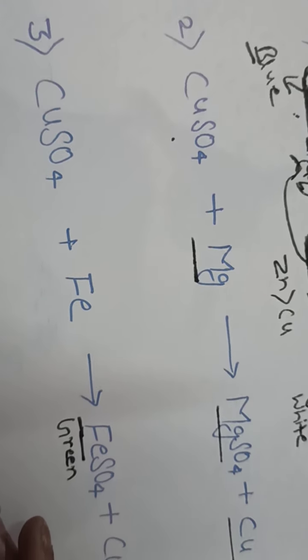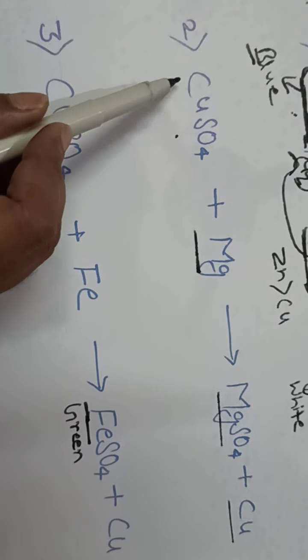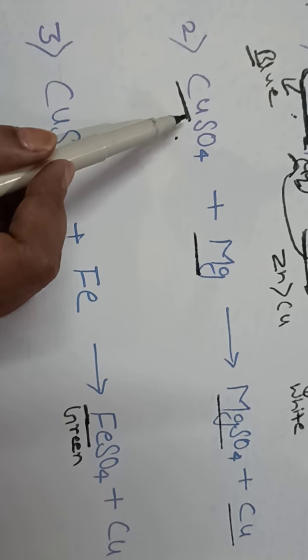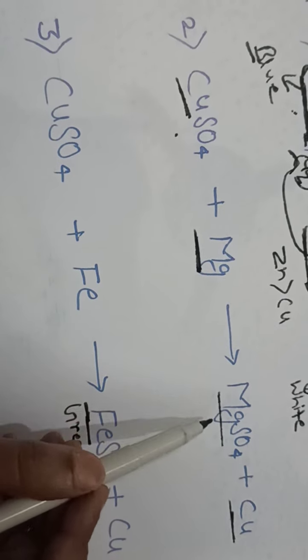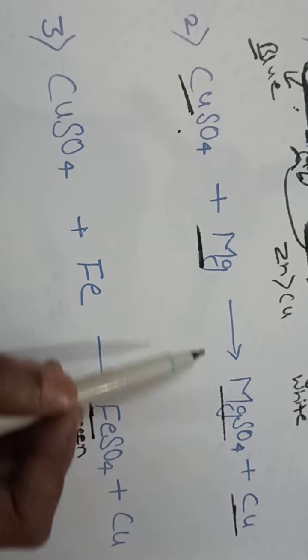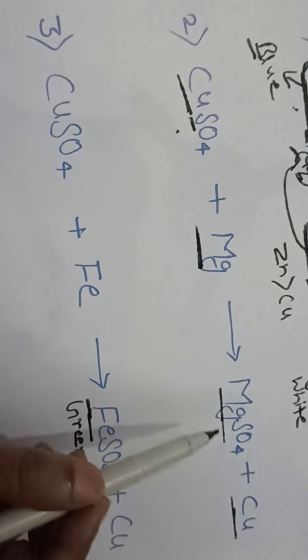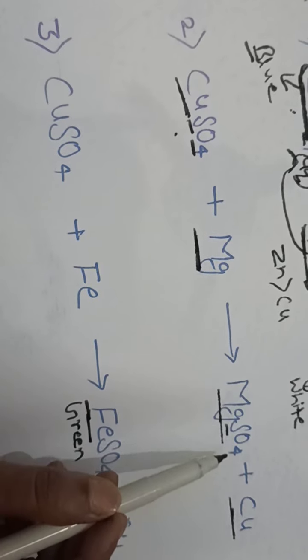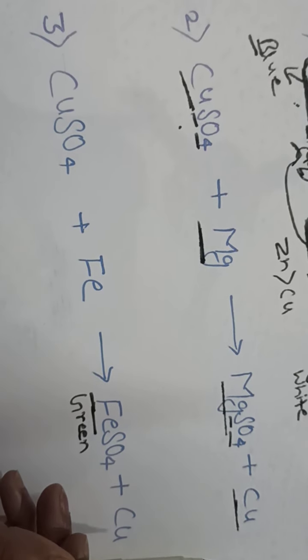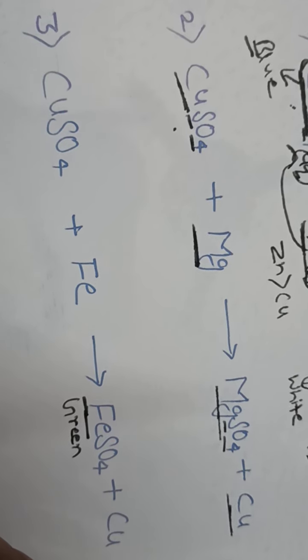Now if you see the balancing, in the LHS one atom of copper is present, here also one atom of copper is present. Here one atom of magnesium is present, here also one atom of magnesium. Here one atom of sulfur is present, here also one atom of sulfur. Here four atoms of oxygen are present, in the RHS also four atoms of oxygen. I think there is no need to balance because it is already balanced.